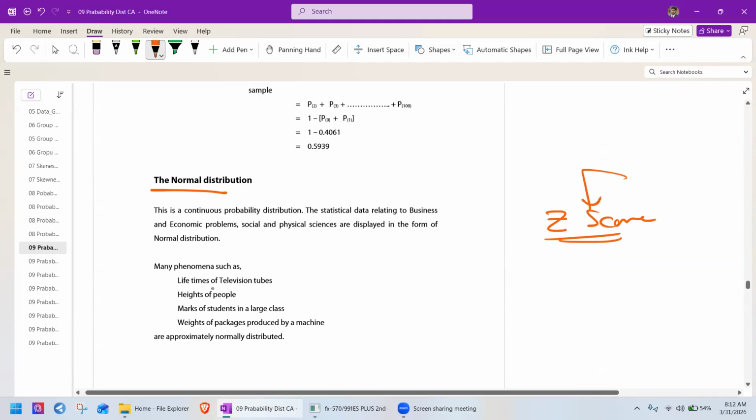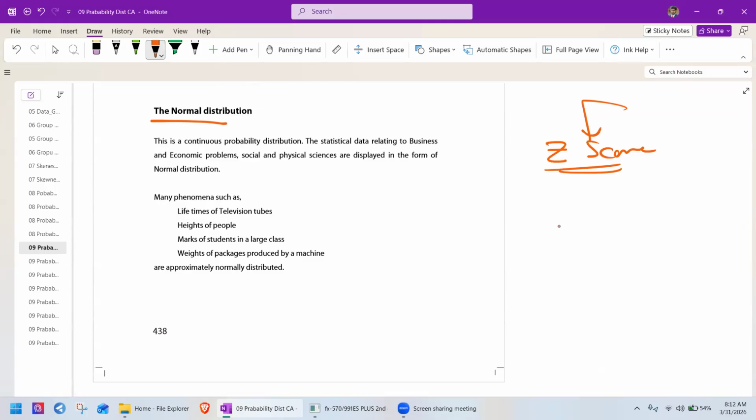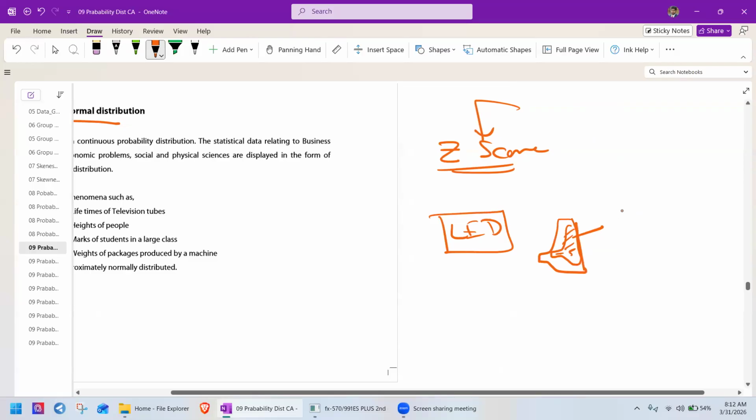You see the lifetime of the television tubes. Say here, lifetime of a TV tube. TV tube means you might see the TV. Now we can see LCD or LED TVs. Earlier, we had a tube, so the TV was like this. This is what is inside; you can see a TV tube. Here's the lifetime. Say one tube may have a lifetime of 10,000 hours on average.